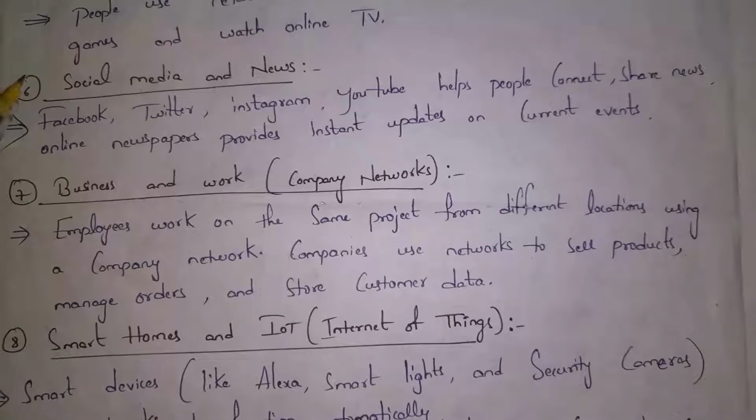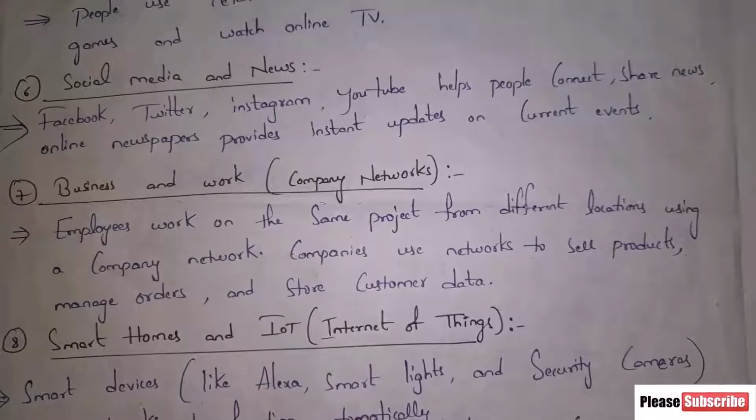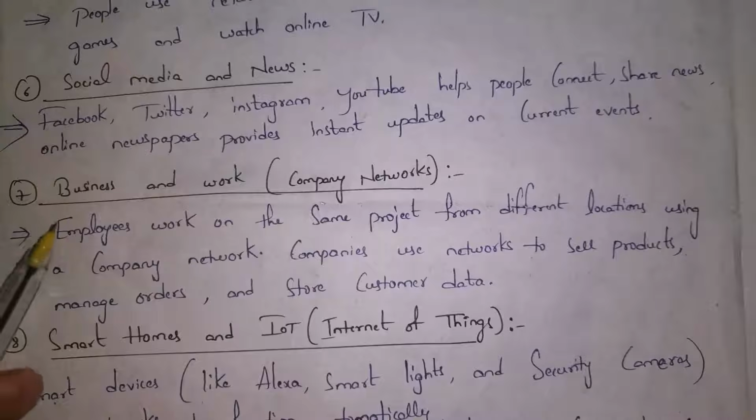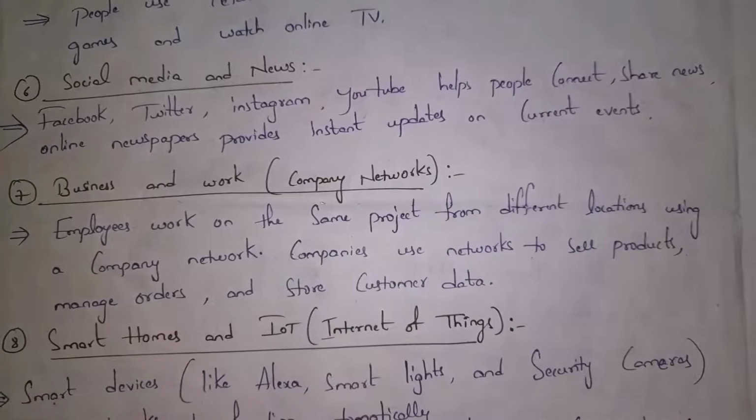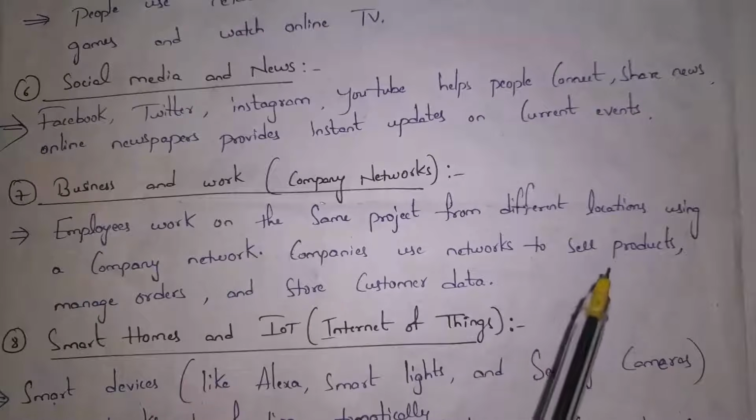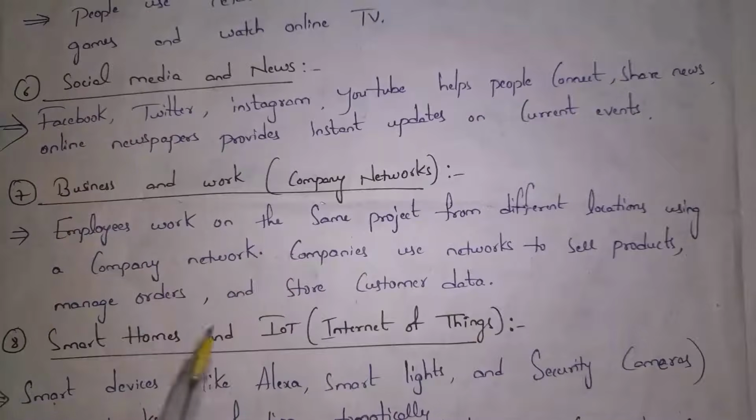And sixth one is social media and news. Guys, in order to access social media platforms like Facebook, WhatsApp, Instagram, YouTube, etc., we need network. And by using network, we can also see online newspapers. And seventh one is business and work. Guys, in software companies, various employees will work from home from different locations. All of these people stay connected by using network. So employees work on the same project from different locations using a company network. And companies also use network in order to sell products, manage orders, and store customer data.